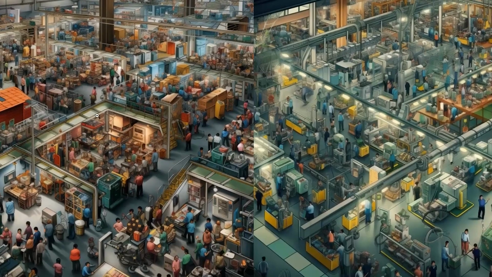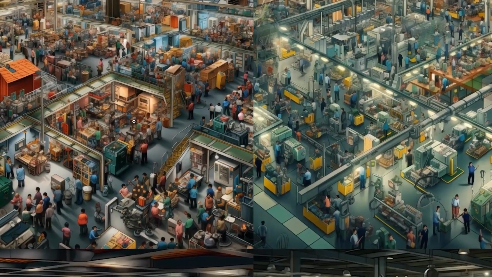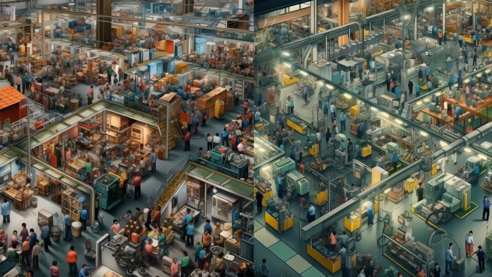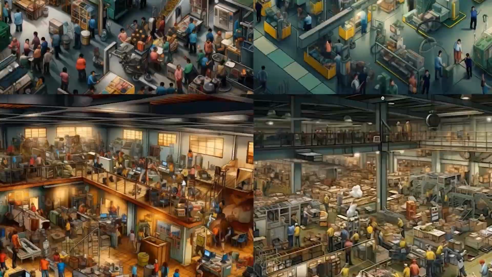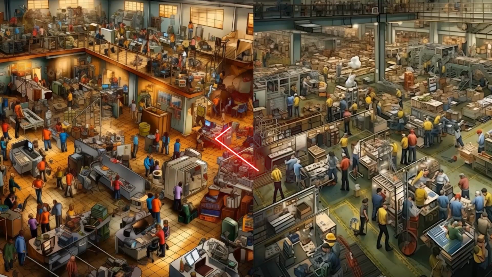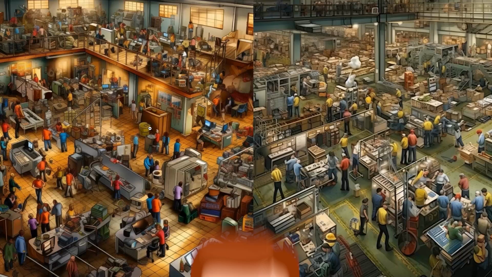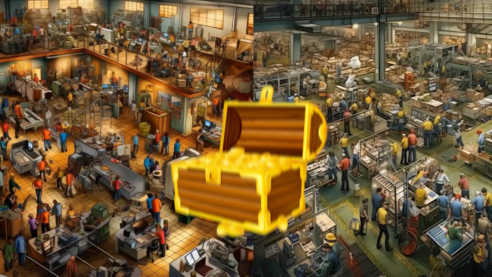And again, you can see such a high level of detail, and it only took 60 seconds to create each of these. Again, we could create variations of each one of these 4 images if we wanted to, or we could upscale one of these. I especially like this bottom left one. The colors are very bright. We've got multiple different people in the scene, as well as the laptops and the layout of the factory. And of course, it'd be very simple to hide someone's face, picture, or an object in this illustration.